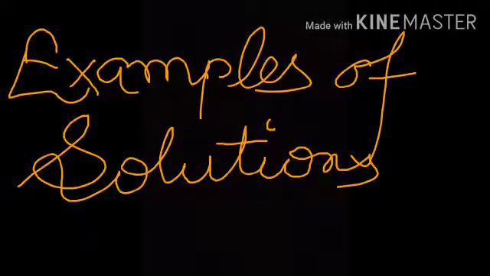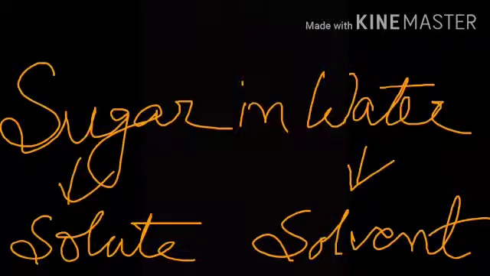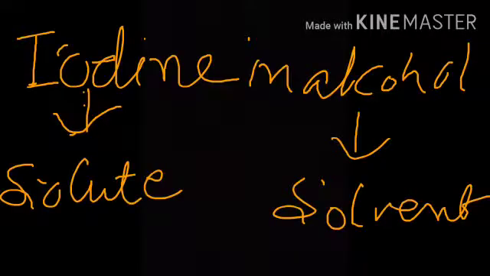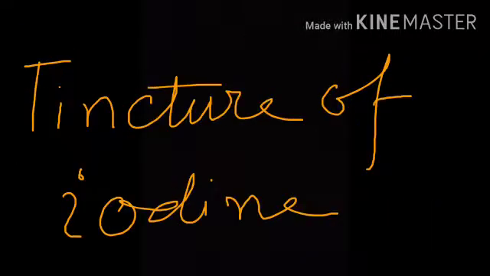Now we will discuss some examples of solutions. Number 1, sugar in water. In this solution, sugar is the solute while water acts as the solvent. It is an example of solid in liquid solution. That is a liquid solution. Next, iodine in alcohol. Here, iodine is the solute and alcohol behaves as the solvent. The solution is quite often known as tincture of iodine.